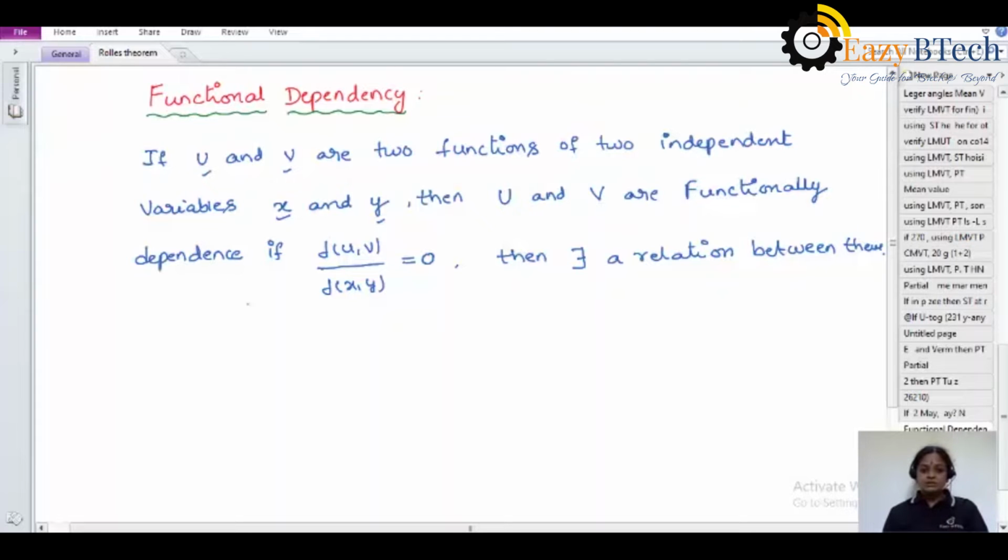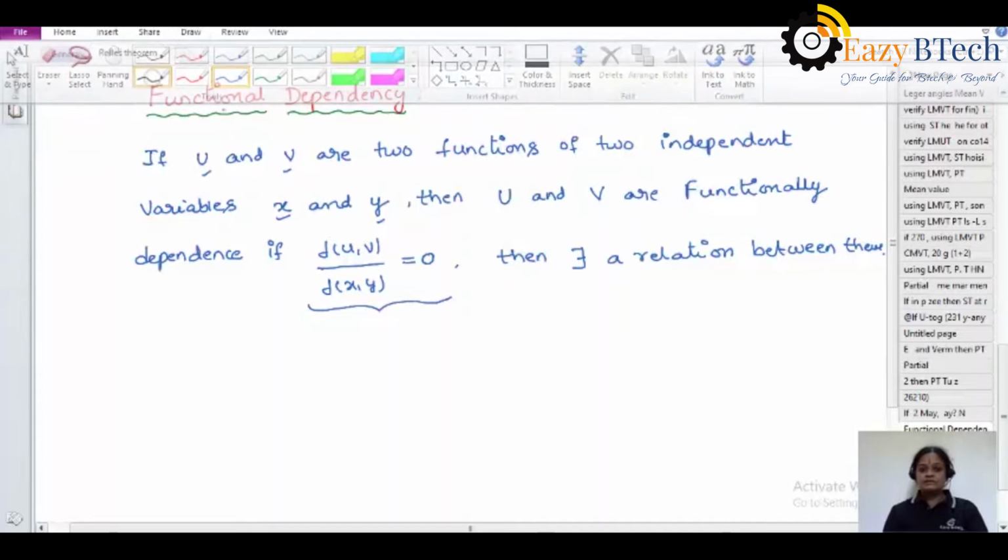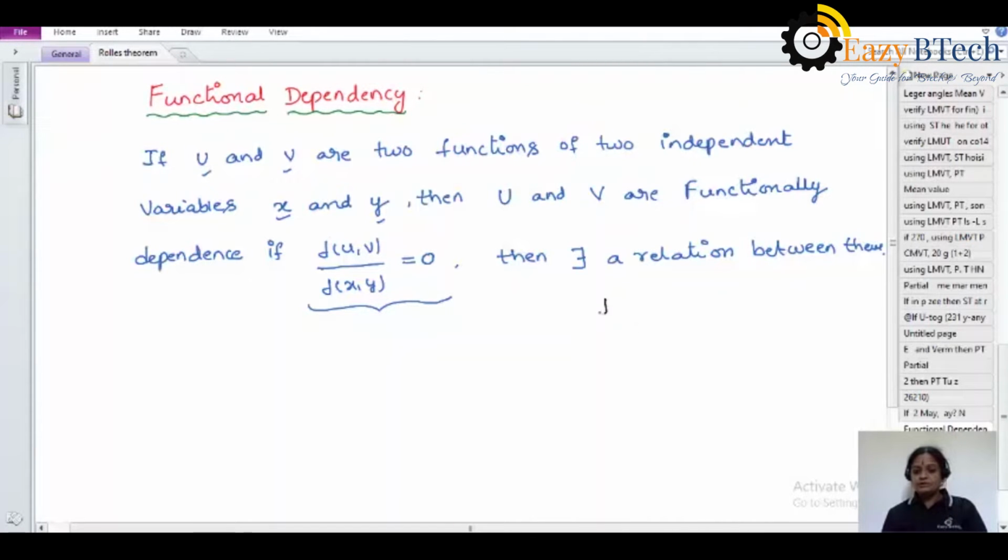When the Jacobian transformation answer is equal to 0. So what is the Jacobian transformation? When we write the Jacobian transformation of dou of u comma v by dou of x comma y, it is the determinant with dou u by dou x, dou u by dou y, and dou v by dou x, and dou v by dou y. It is a Jacobian transformation for two functions and two independent variables.